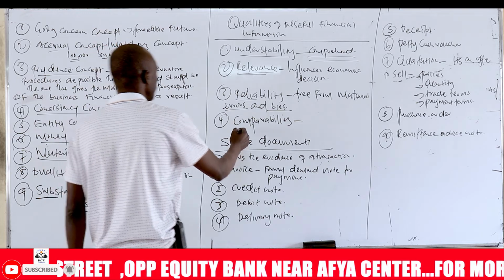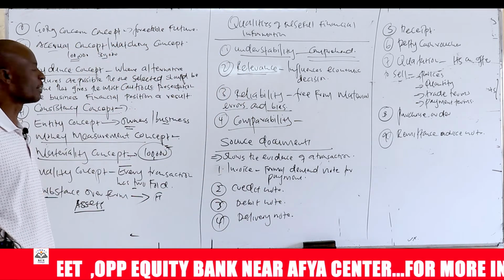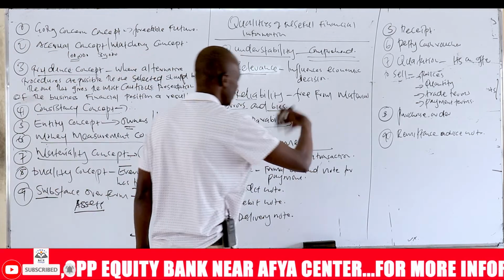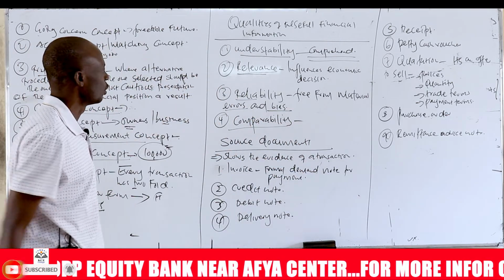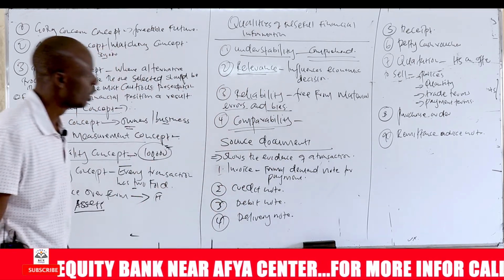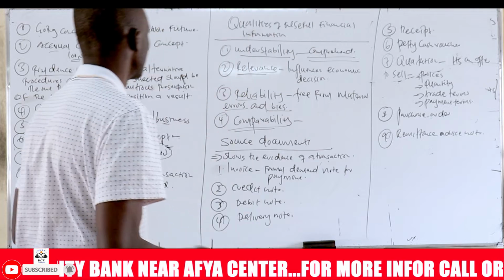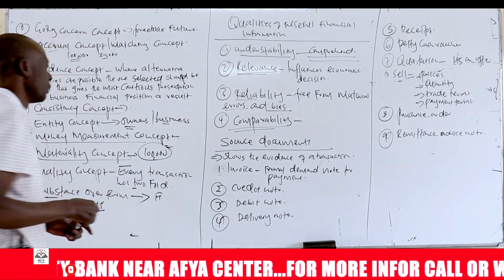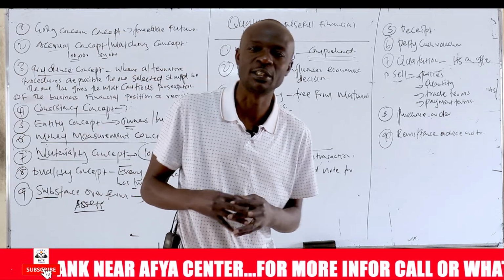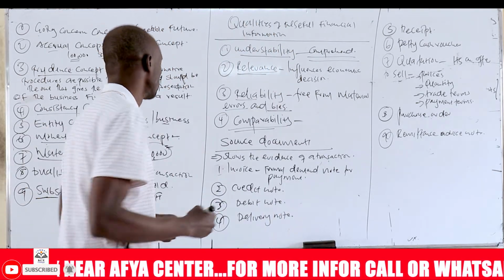And then the information should be comparable. We can compare it over time, do trend analysis, and analyze from last year to next year and so on. So information should be comparable. These are the qualities of useful accounting information. We need useful information so that we can make useful decisions. If the information is not useful, then our decision will not be sound.